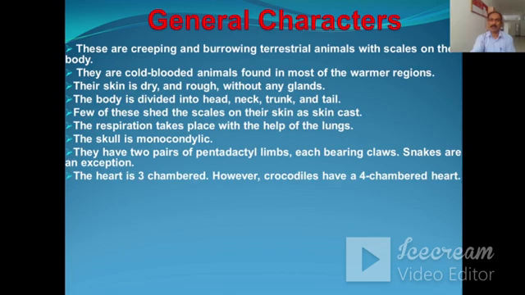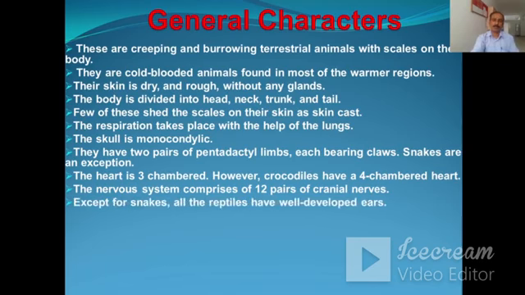However, in crocodiles, there is a four-chambered heart. The nervous system comprises 12 pairs of cranial nerves. Except the snakes, all reptiles have well-developed ears. They possess a typical cloaca.